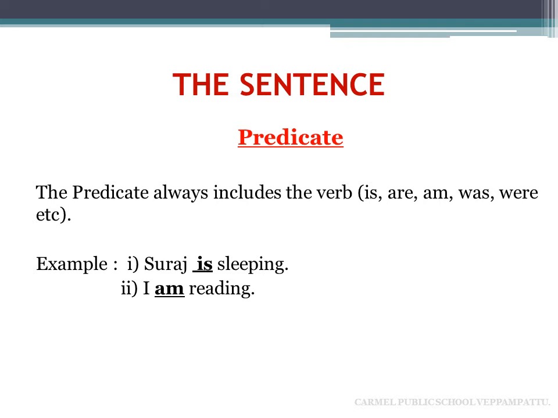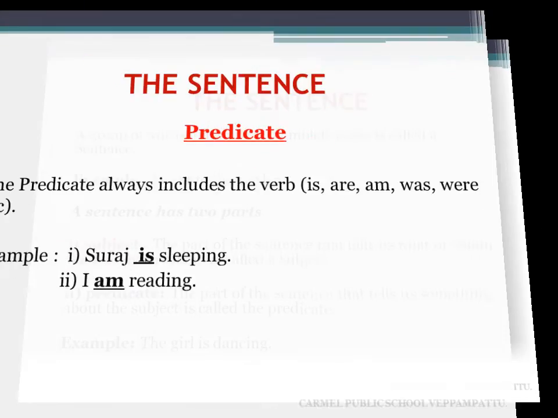The predicate always includes the verb: is, are, am, was, were, etc. Example: Suraj is sleeping. I am reading.